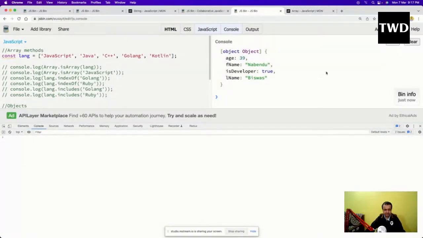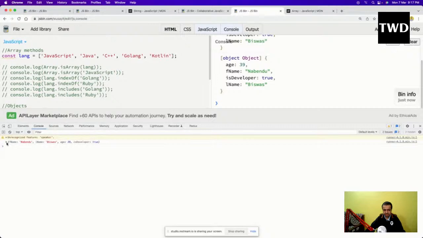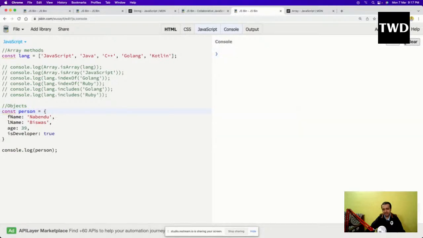If I do it here and run it, it will come like this. The object comes like this in the console. One more thing to know here is that the order is not there. The age is showing first. Generally it takes alphabetical order. You might be seeing this, it's an alphabetical order.